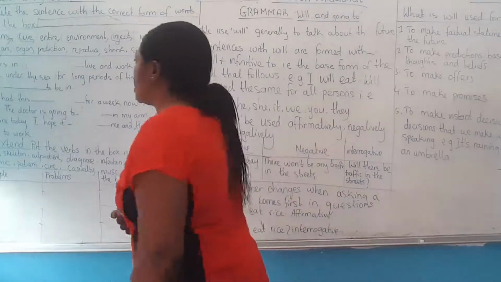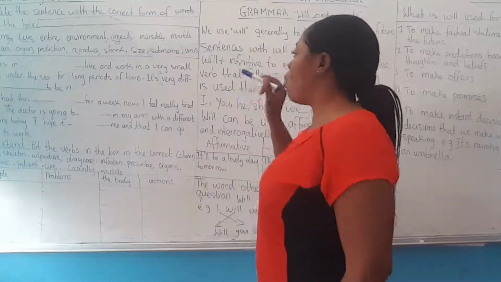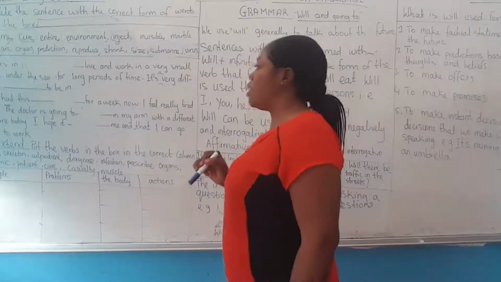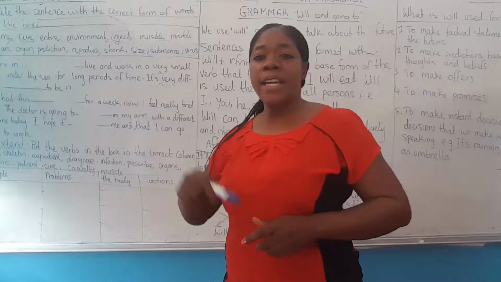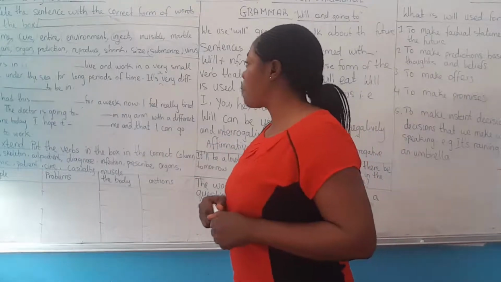Sentence number 1 says, sailors in a dash live and work in a very small space under the sea for long periods of time. It's a really dash place to live in.